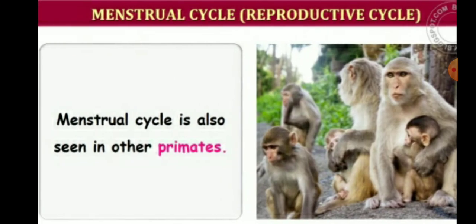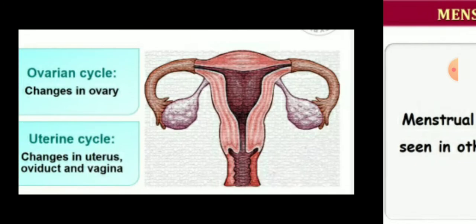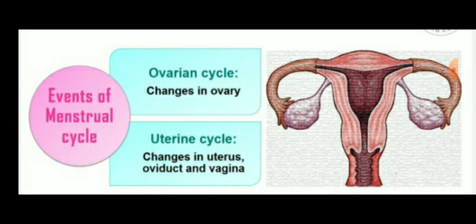Children, we know that the menstrual cycle is seen in all the other primates also, like monkeys and apes. So, children, in the events of the menstrual cycle there are mainly two cyclic changes. The first is the ovarian changes, meaning the changes in the hormones of the ovaries, and the second is the uterine cycle, changes in the uterus, oviduct and the vagina.